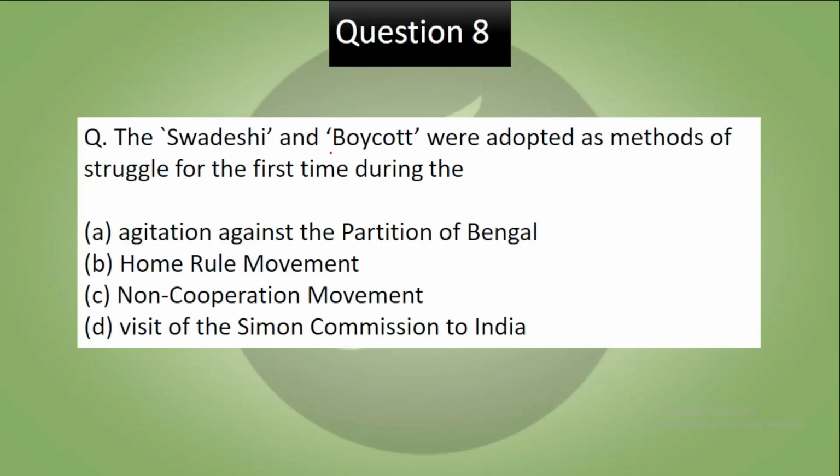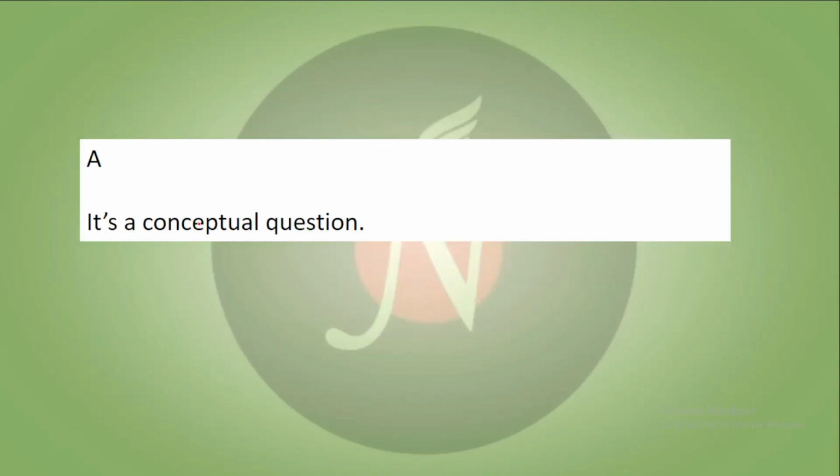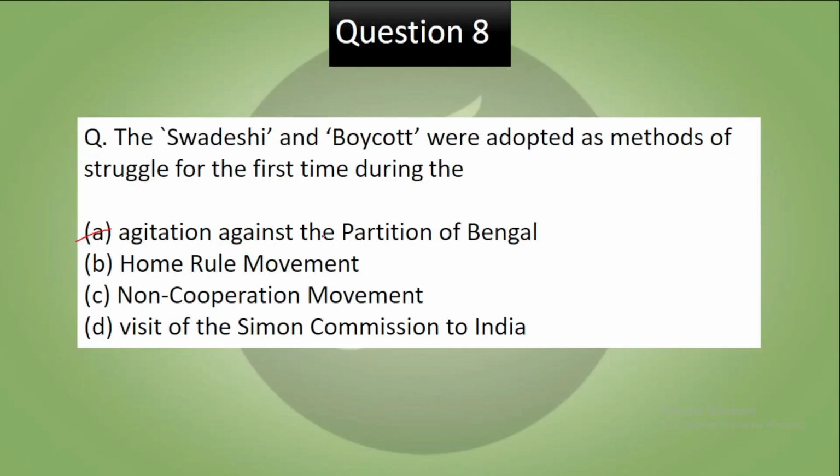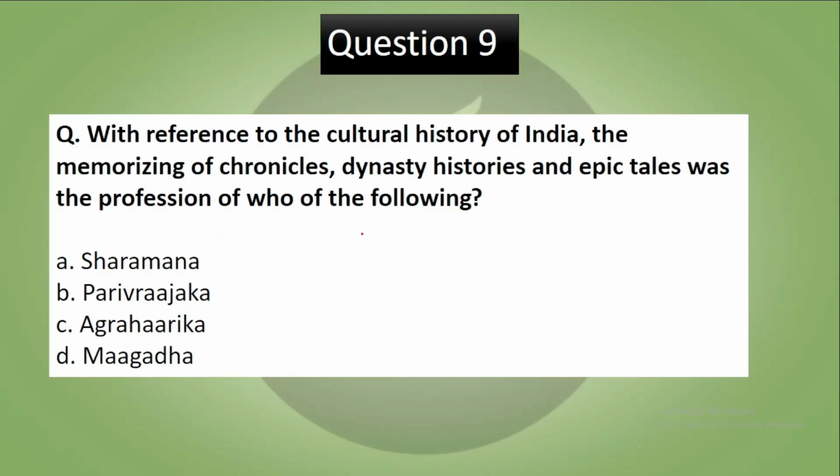Question number 8. The Swadeshi and boycott were adopted as methods of struggle for the first time during the agitation against: the partition of Bengal, Home Rule movement, non-cooperation movement, visit of the Simon Commission to India. Pause the video, try to answer. So basically the correct answer to this is A. And if we see the explanation, it is a very conceptual question. So you can just read about it in Spectrum or any other book which you are referring to.